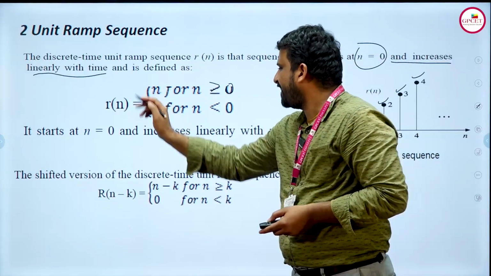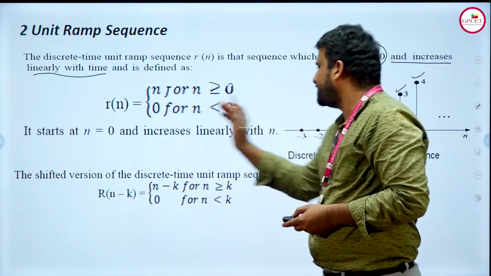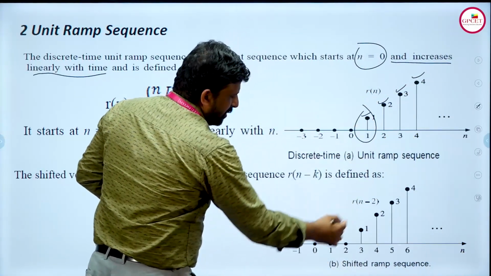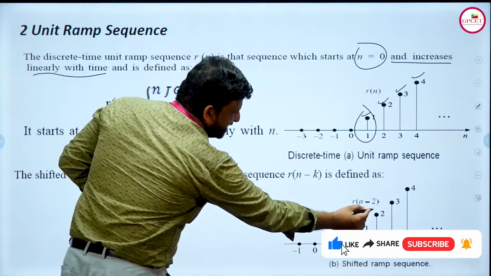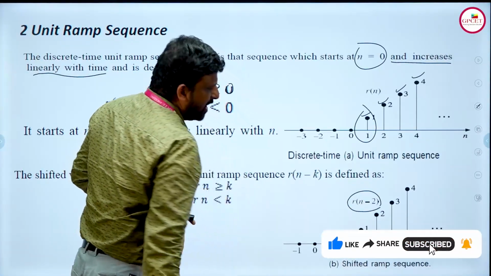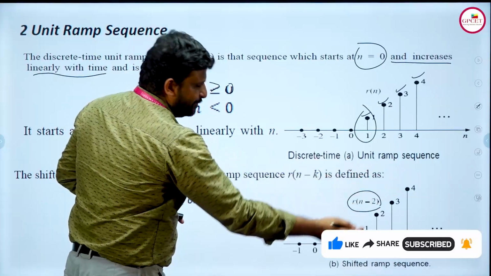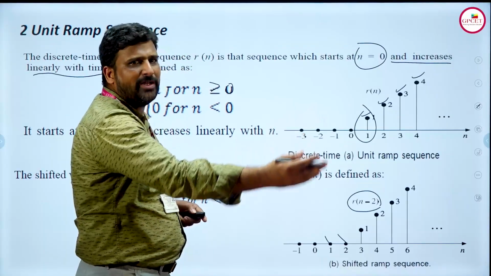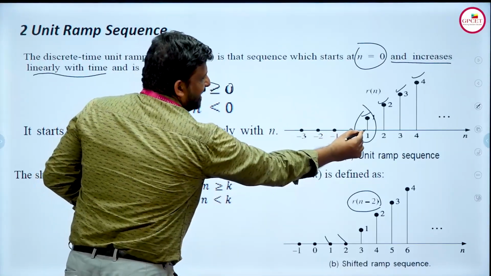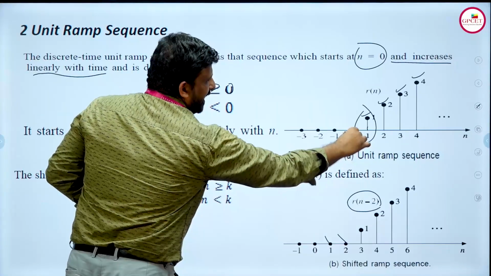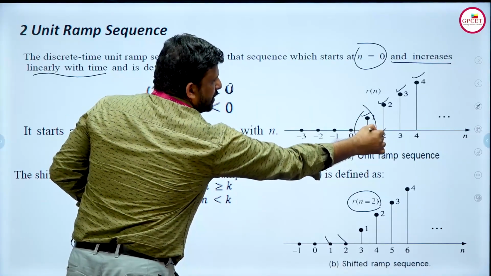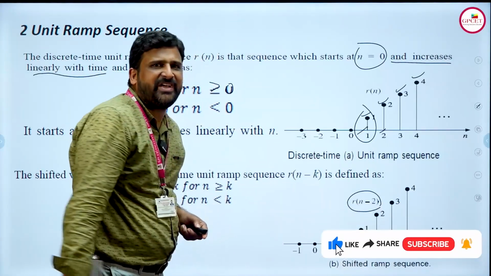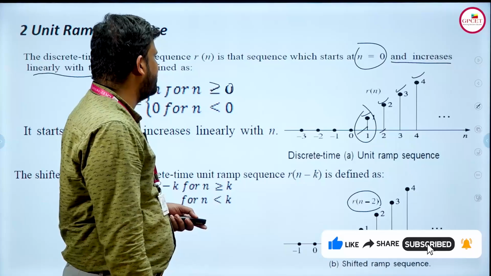You can see here, it is r of n, and r of n minus k means it is going to shift k times. Here he has taken one example, r of n minus 2, that means 2 times shifted. Here it started at 1, n minus 2 means 1 completed, 2 completed, so the values start from 3. So 1, 2, 3. This is the shifted version of the unit ramp sequence.